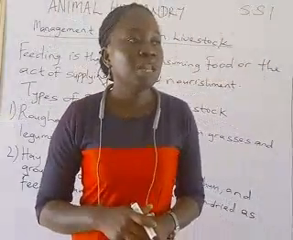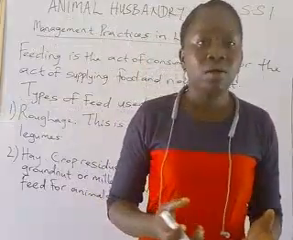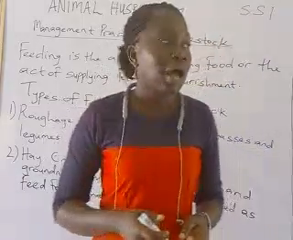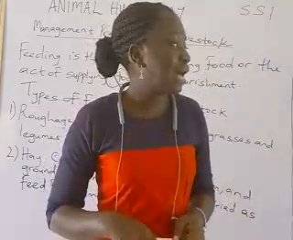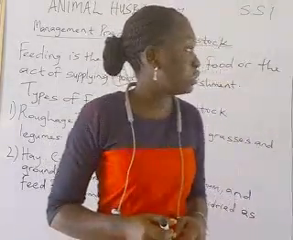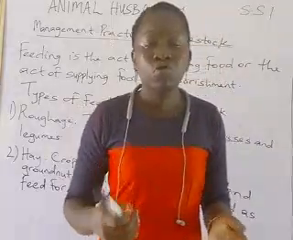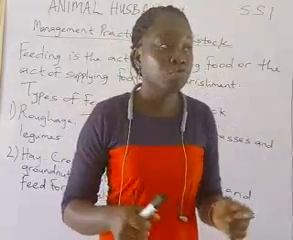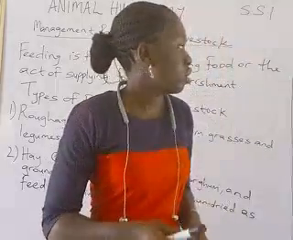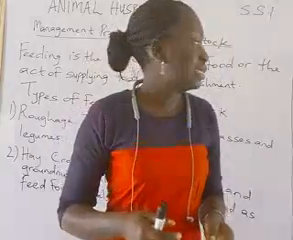Then the non-ruminant animals are animals that have a simple stomach, or single stomach. They are animals that can digest concentrate. They have the stomach to digest concentrate. Examples of non-ruminant animals are the poultry animals, which include the chicken, the turkey, the duck, the dog, etc.